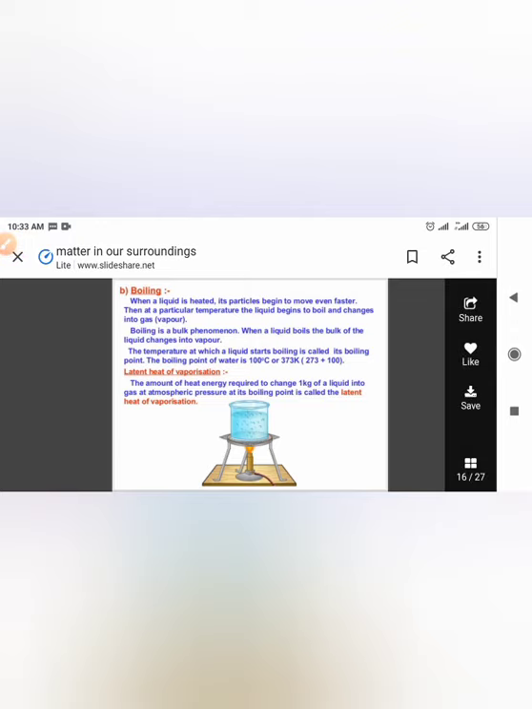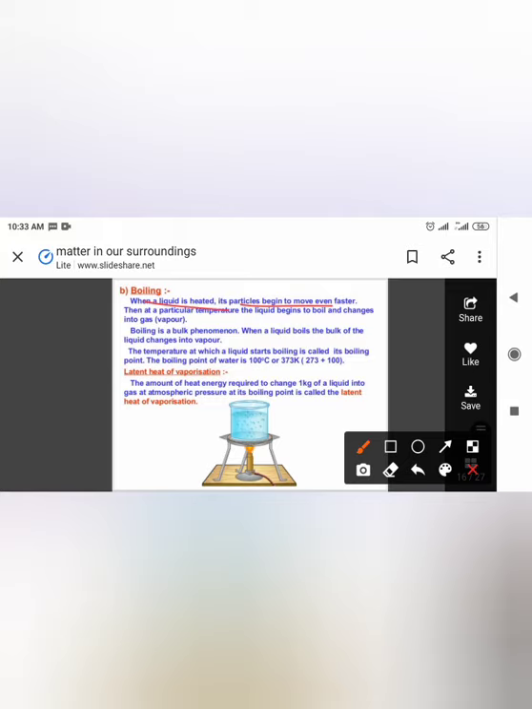Then what is boiling? When a liquid is heated, its particles begin to move even faster, and at a particular temperature the liquid begins to boil and changes into gas or vapor. Boiling is a bulk phenomenon. When a liquid boils, the bulk of liquid changes into vapor. The temperature at which a liquid starts boiling is called its boiling point. The boiling point of water is 100 degrees Celsius or 373 K, that is 273 plus 100. This conversion of Kelvin into degrees Celsius and degrees Celsius to Kelvin, we will be studying it further.